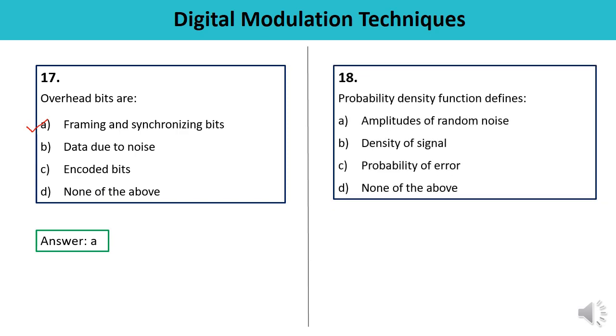Question number 18 is about what the probability density function defines. What does PDF define? Amplitude of random noise, density of signal, probability of error, or none of the mentioned. You must have studied this question a number of times. It defines the amplitude of random noise. So the answer is A.